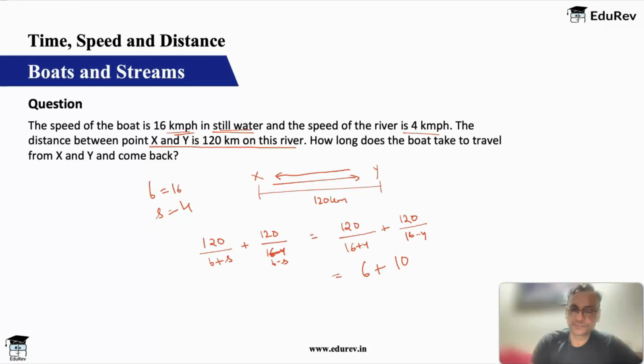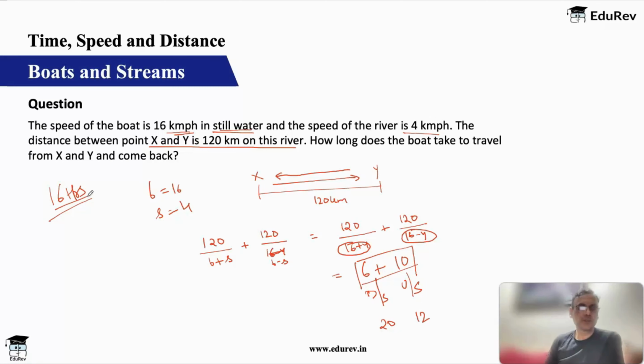So you can see downstream it takes only 6 hours, upstream it takes 10 hours, because downstream the boat moves at a speed of 20. Upstream it moves only at a speed of 12, because the river is resisting the movement. So total time taken is 16 hours. Answer is 16 hours. No formula used, done purely from the concept.